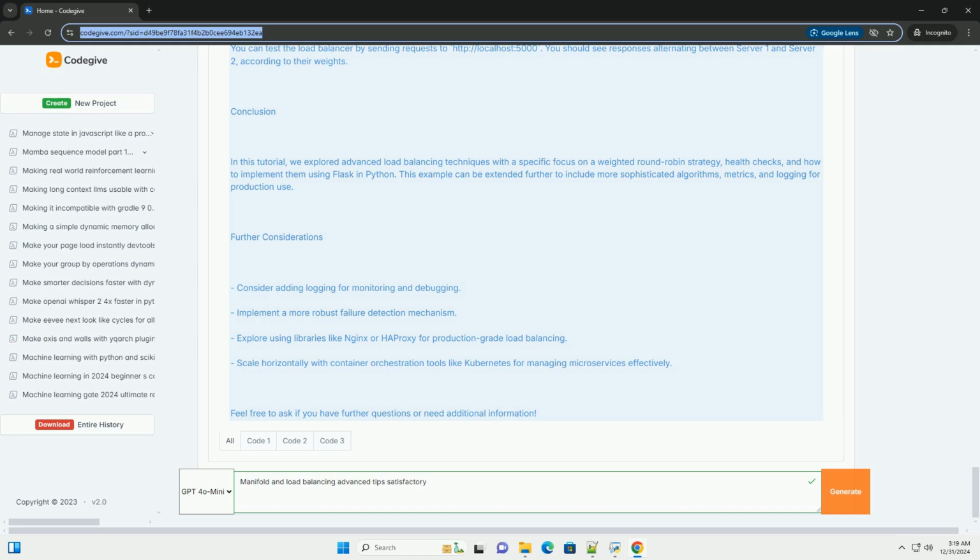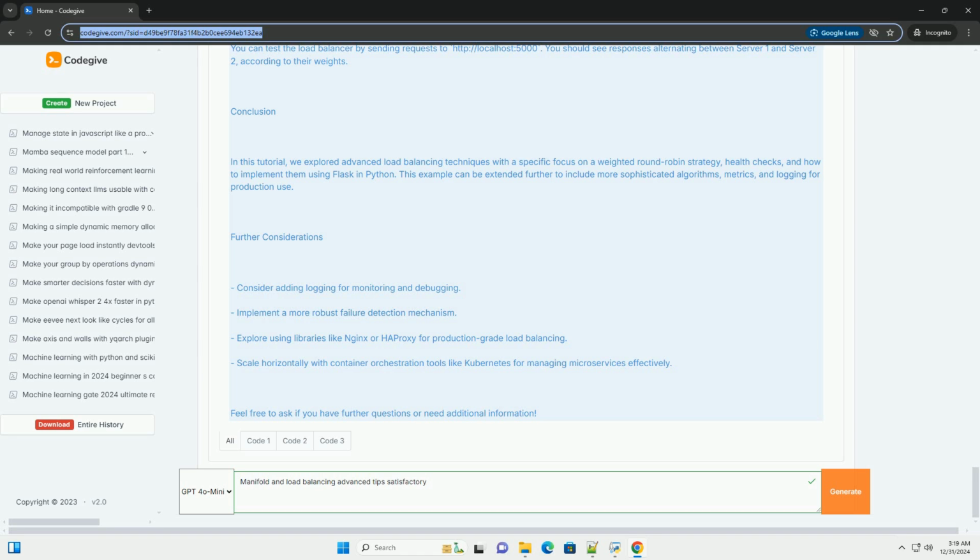@app.route('/') def load_balancer(): health_check() # run health checks periodically. server_url = get_next_server(). If server_url: response = requests.get(server_url). Return response.text. Else: return 'All servers are down', 503. If __name__ == '__main__': app.run(port=5000).